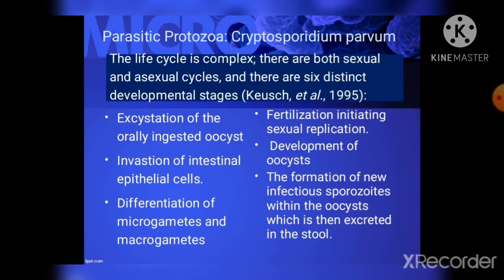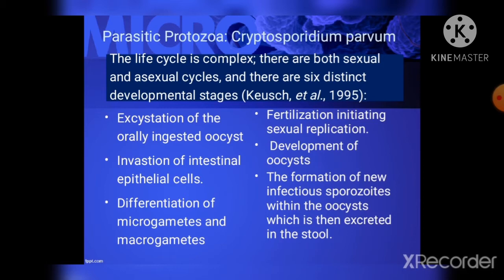So next, the life cycle is complex. There are both sexual and asexual cycles, and there are 6 distinct developmental stages. So first is the excystation of the orally ingested oocysts in the small bowel with release of the 4 sporozoites. The next stage is the invasion of intestinal epithelial cells via the differentiated apical end of sporozoites within a vacuole formed by both host and parasite membranes.